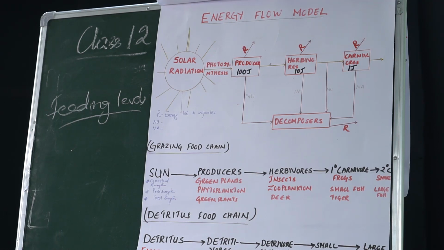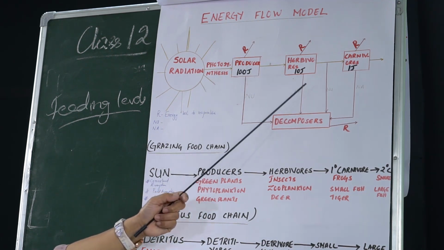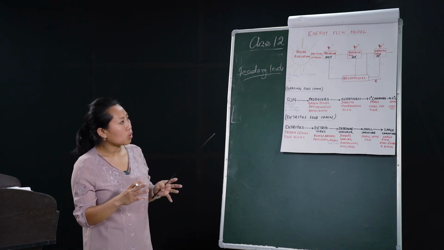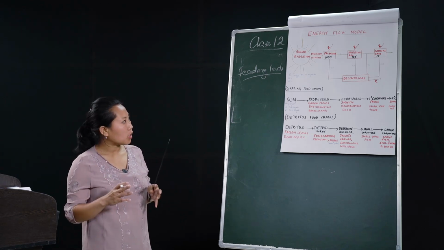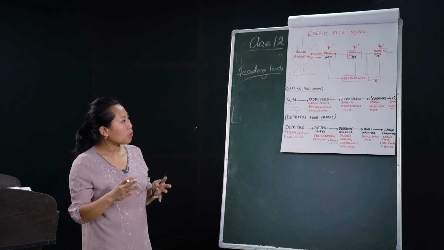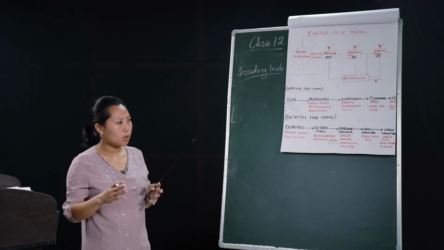And all the carnivores obtain their energy from the herbivores or producers, or they obtain their energy from the sun by the same number of steps. As such, they are placed in the third trophic level. And all the decomposers obtain their energy from the producers, herbivores, and carnivores, and so they are placed in the last trophic level. So this is how the different organisms are arranged in a food chain, or placed in a trophic level depending upon their feeding or nutritional requirements.